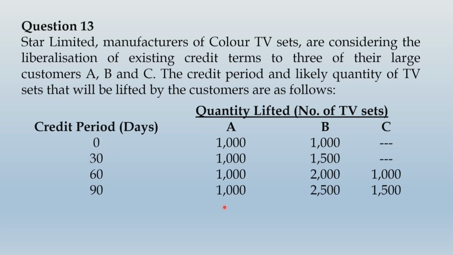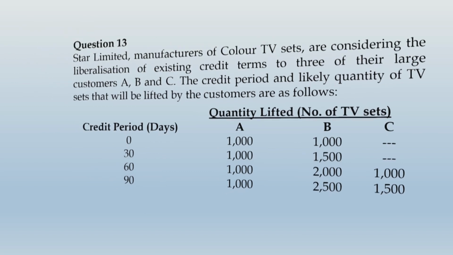Whether you offer this customer any credit or no credit, it doesn't matter at all. So what will be the wise thing to do for customer A? You should not give any credit to customer A, because even if giving 0 days credit, the customer is still purchasing the same quantity. As far as other customers are concerned, B and C, you notice one thing: the more and more credit you offer, the more and more quantity they buy. That means customers in B and C, we will evaluate individually what credit period we should offer to them.